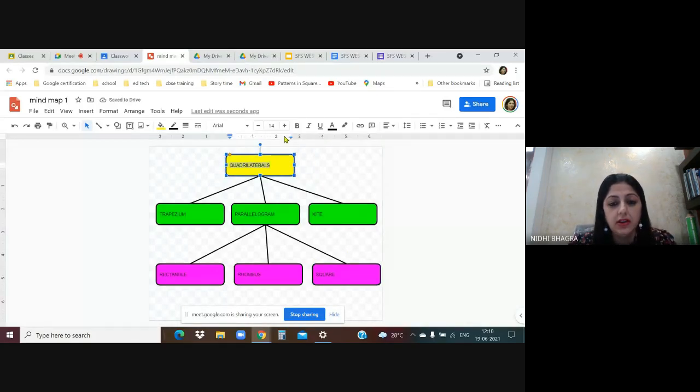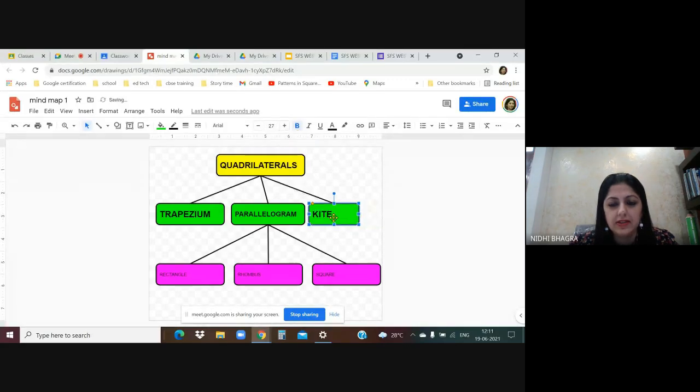Just select here, there is bold. You can increase the size. You can always increase the size. You can increase the size of the box also to fit in. And this way, you can customize the mind map, make it bold, italic, whatever text format you want, you can use, because all formatting options are there as we have in docs, and same kind of word options are there. So you can just make it bold like this.